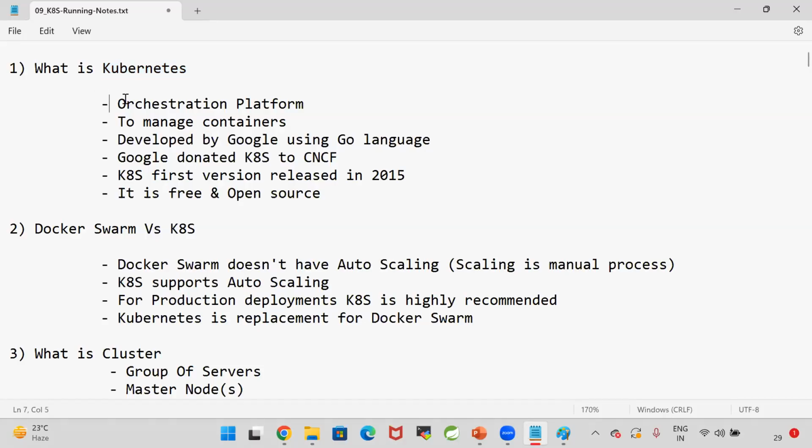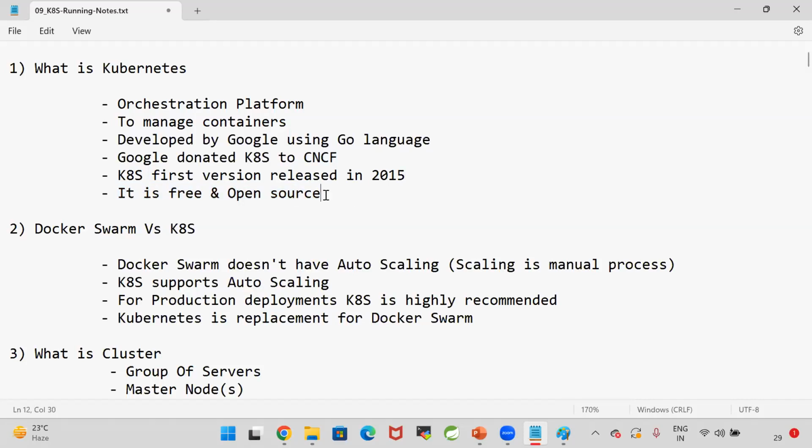So what is Kubernetes? Kubernetes is called an orchestration platform. What is the meaning of orchestration? Management is called orchestration. Docker is a containerization platform. Kubernetes is an orchestration platform. Kubernetes is used to manage containers of our application. This Kubernetes was developed by Google using the Go language. Google donated Kubernetes to CNCF. CNCF is nothing but the Cloud Native Computing Foundation. The first version of Kubernetes was released in 2015. This Kubernetes is free and open source.